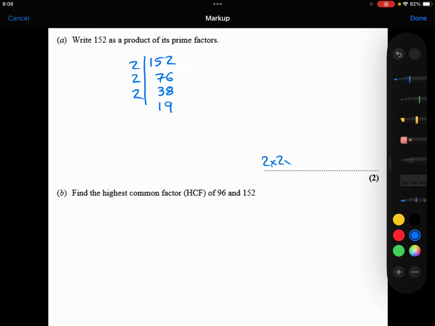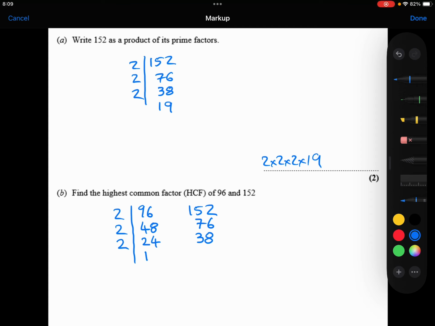So 2 times 2 times 2 times 19. For the second question, I've got the 96. I've got the 152. 2 goes into both of those. The 2 goes into the 96 48 times, the 2 goes into the 152 76 times. 2 goes into both of those. 2 goes into the 48 24 times. It goes into the 76 38 times.